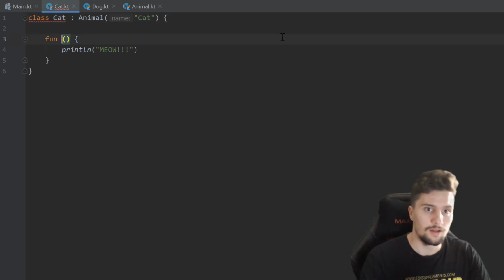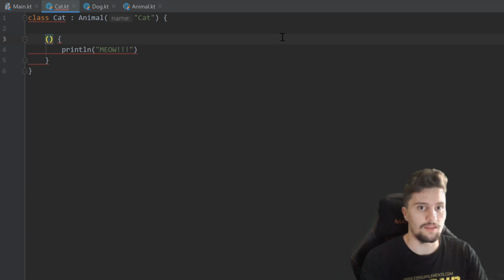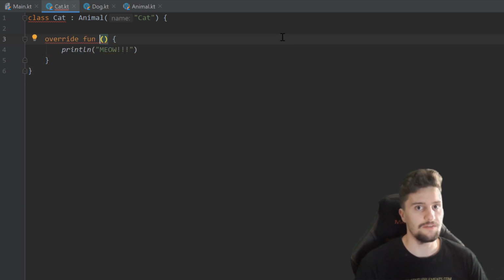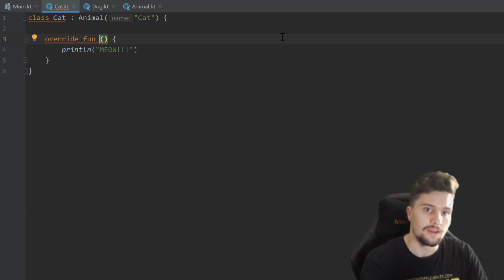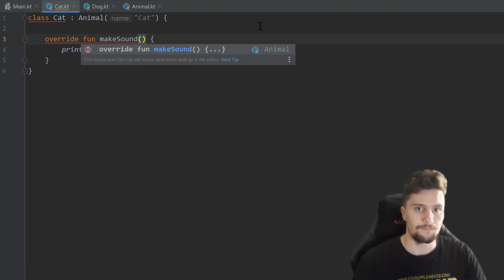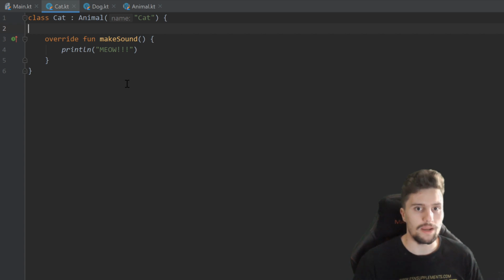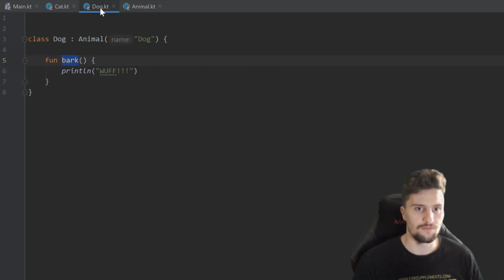So we could simply remove this, and this would be an override function this time, because we override the behavior of the parent class, and we call it makeSound. And then the error will go away. And we can still specify for the cat that it will make meow, and for the dog that it will make woof.